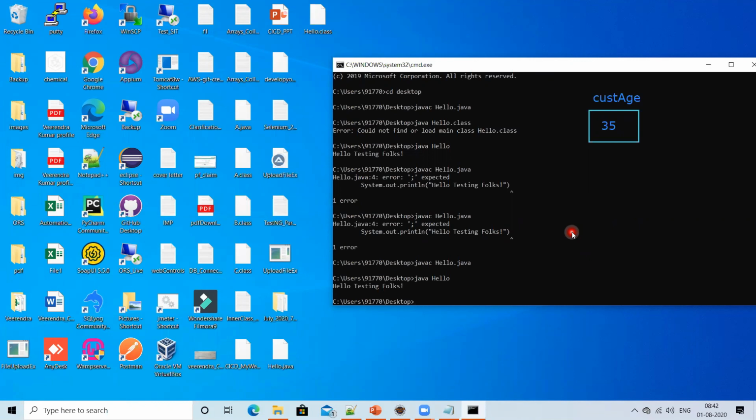JVM is also useful, right? In the backend, it is using the JVM only. Now I should have the JDK installed in my system. See, Eclipse is an editor only, but if I want to write the code and compile it, even if you write code in Notepad, that is okay. But how will the compilation happen? Compilation will not happen if you don't install Java in your system.